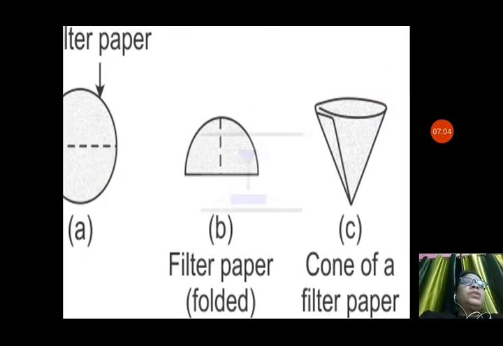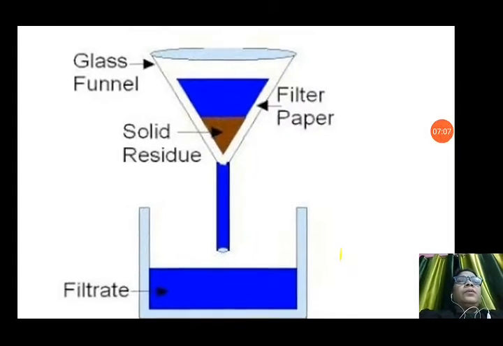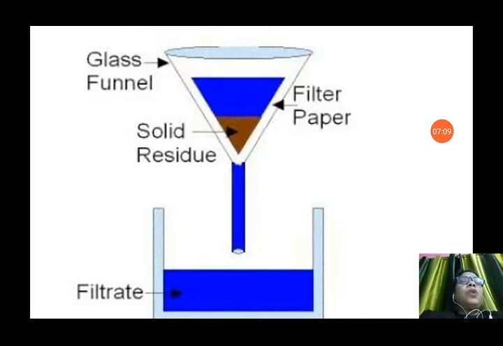Now, let us see the second picture, that is about the process. In this you can see how the filter paper is fixed inside the funnel. The cone made from the filter paper is fixed inside the funnel, and from the funnel you can see a glass funnel. Solid residue is left inside the filter paper because the filter paper does not allow any soil particles to pass through it. So, you can see in the beaker only the filtrate, that is clear water, collected with the help of a filter paper. This is also a process of removing insoluble impurities from the water.